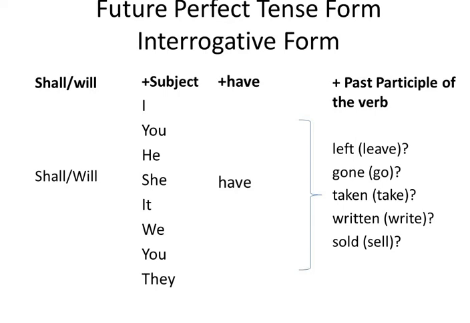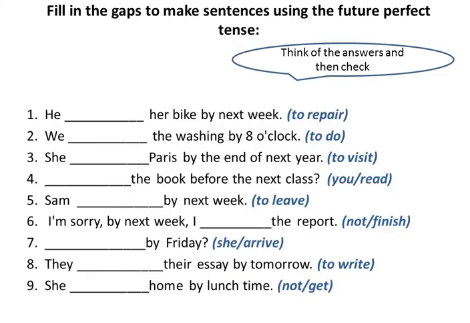That's all for our grammar rule, so let's do an exercise on it. Fill in the gaps to make sentences using the future perfect tense. First, think of the answers and then check.